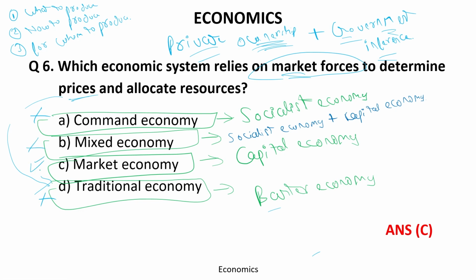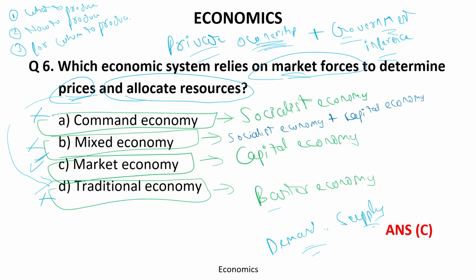Now which one is left? C is left. In a market economy, there is private ownership and market forces are allowed, which means demand and supply will determine how the prices would be and how the resource allocation would be done. So option C is the correct answer.